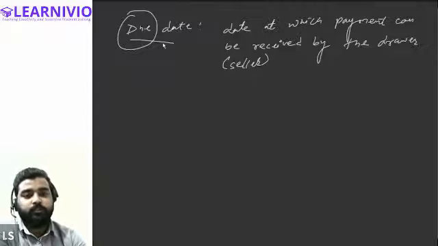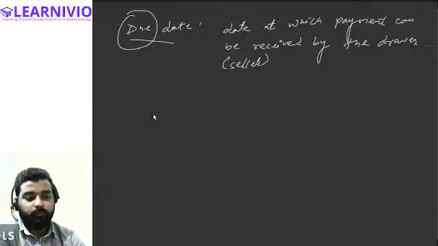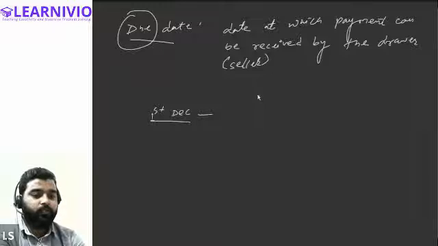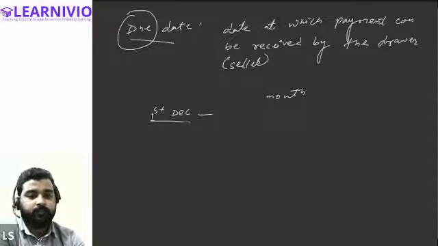All right, so usually, let's say I am drawing the bill of exchange on, let's say, 1st of December, and I'm saying that I will pay you money after a 2-month period. Or let's say I'll pay you money after the period of 3 months.